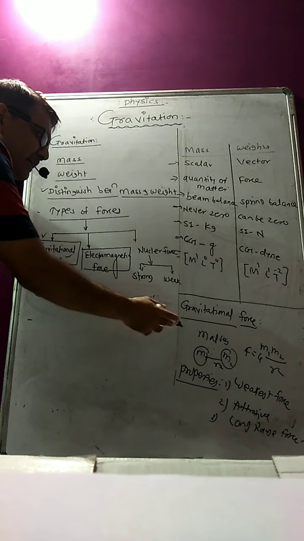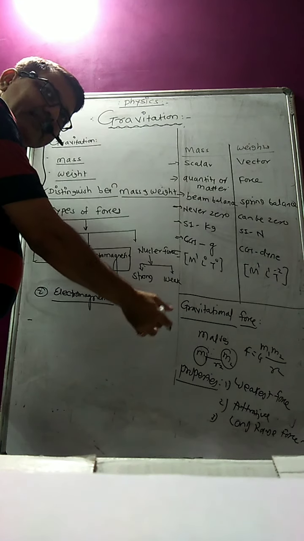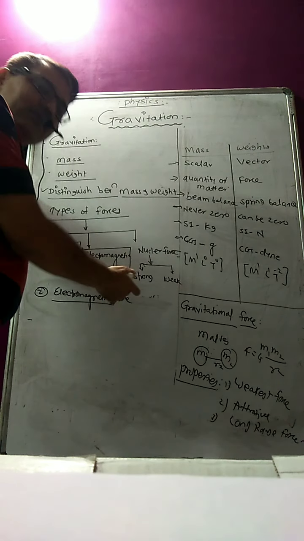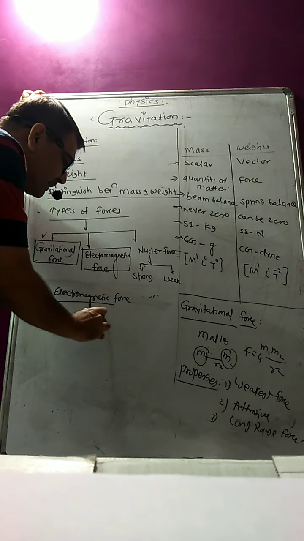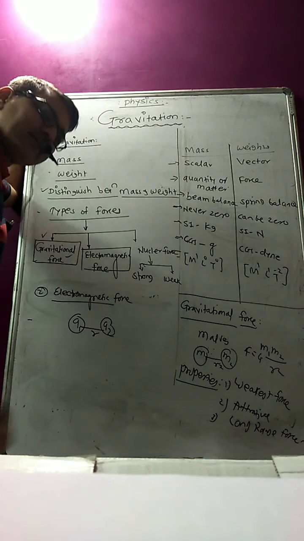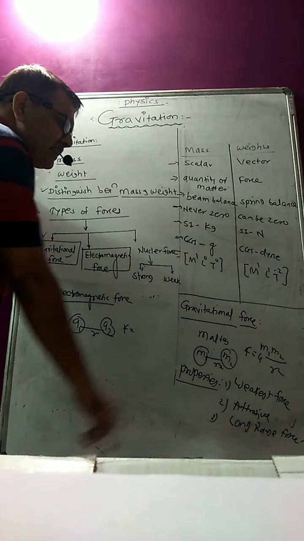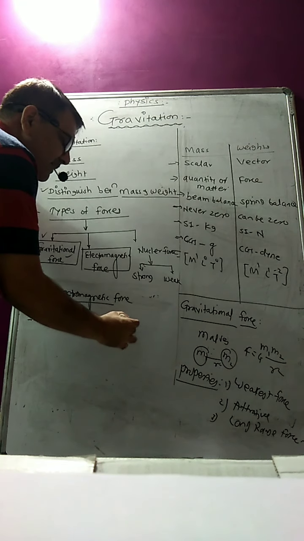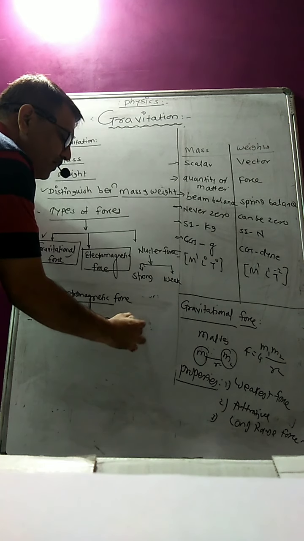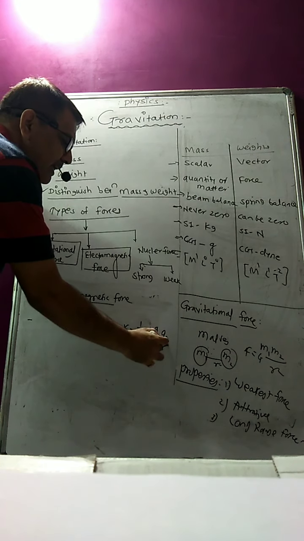Electrostatic force: where Newton gave the law for two masses, Coulomb has given the force of attraction between two charged particles, Q1 and Q2. If these are two charged particles separated by the distance r, then the force which exists between them is 1 upon 4 pi epsilon 0 times Q1 Q2 by r square.